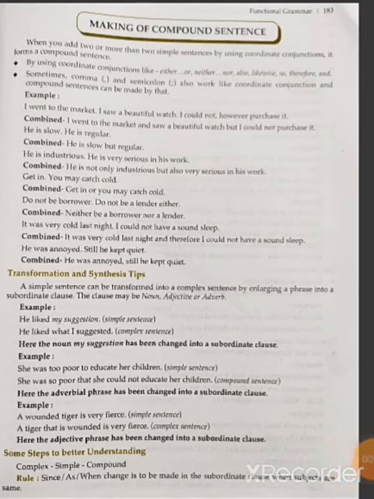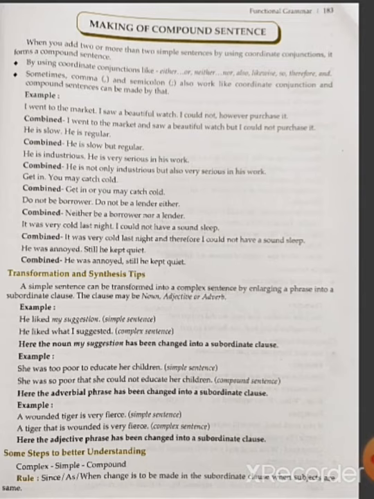Today, before going to the synthesis of sentences, we will see the making of compound sentences. There are three types of sentences: simple sentence, compound sentence, and complex sentence. When you add two or more simple sentences by using a coordinate conjunction, please underline the coordinate conjunction, it forms